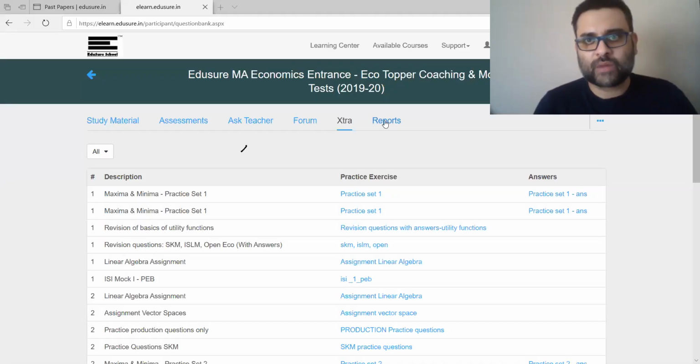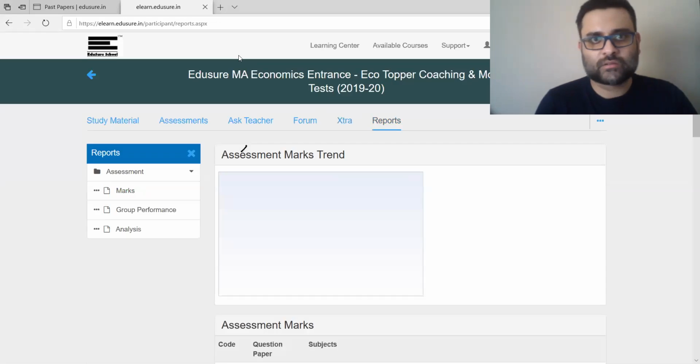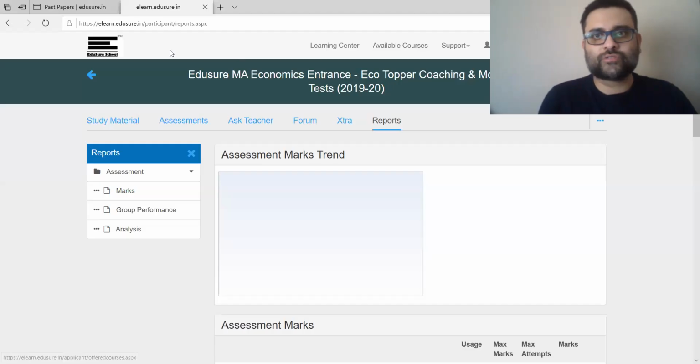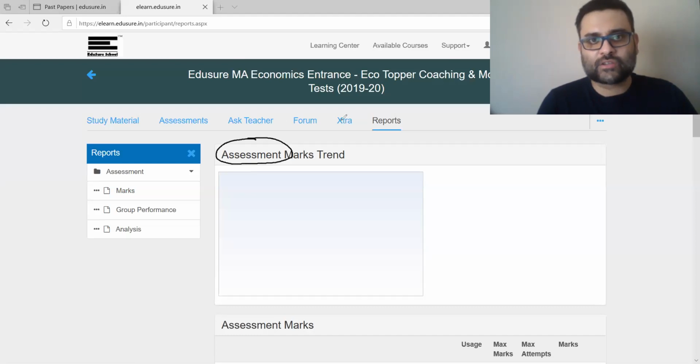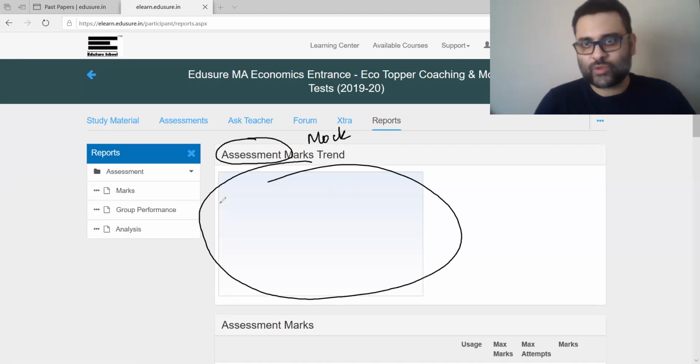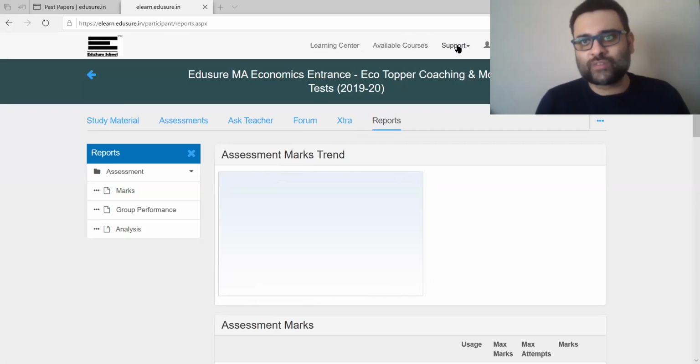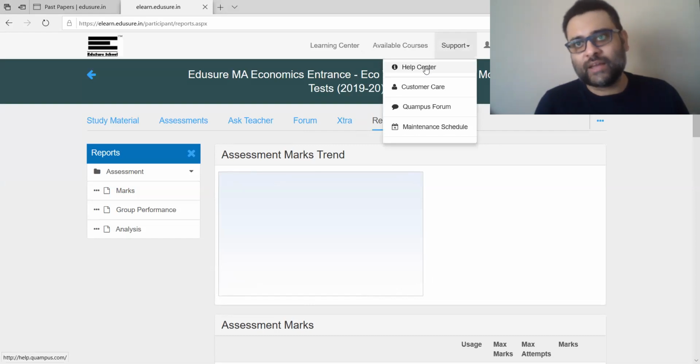And in the reports part, you'll be able to see your performance. All the scores for all your assessments or mock tests will all be given in this graph. Okay, there's a demo account, hence no marks are actually given here. After you attempt a test, your marks will show up here. In case you face any difficulty, best way to cope up is go into support and go into the help center. That will be helping you.